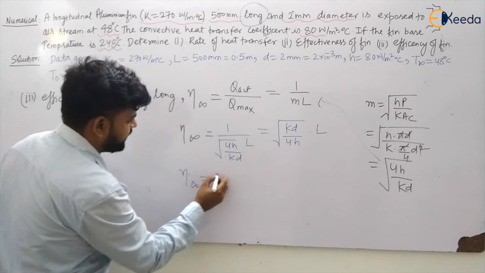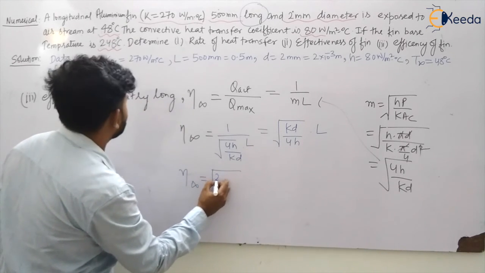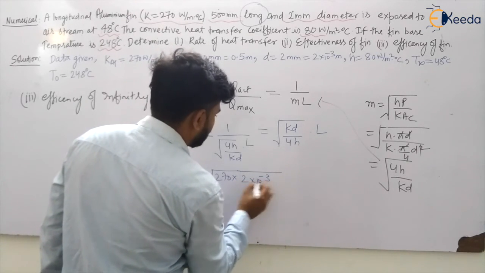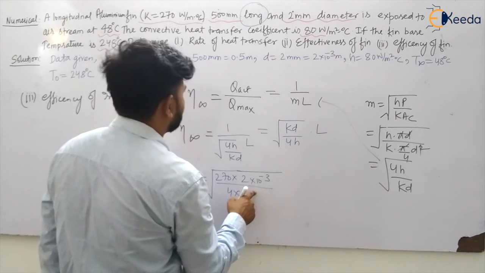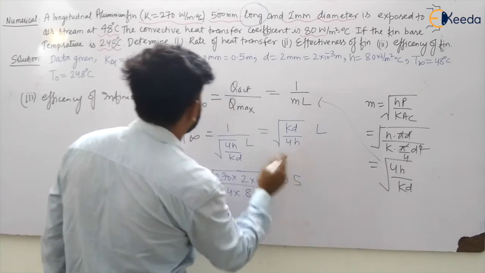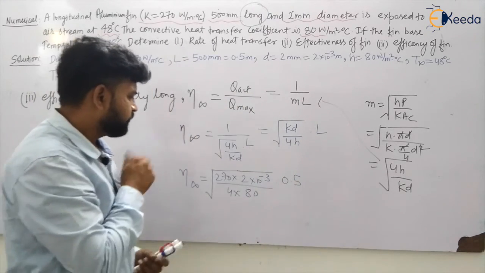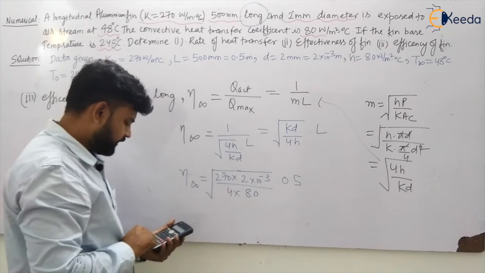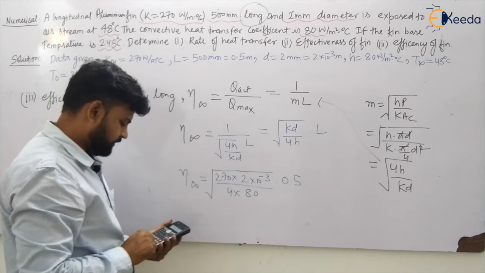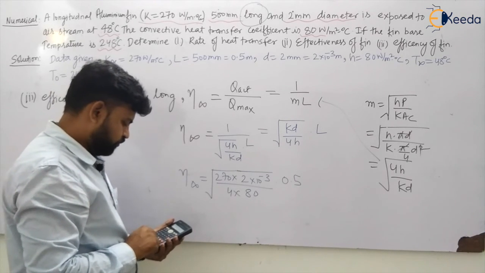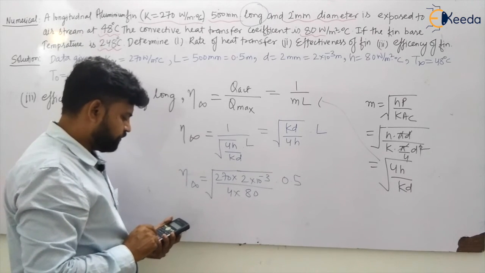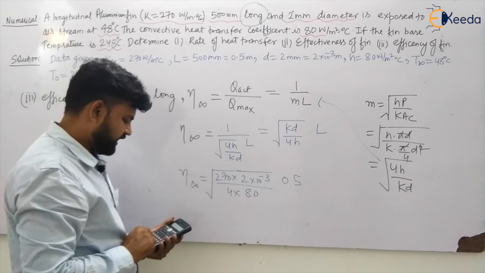So let us calculate this value. So eta infinite is given by under root of kd upon 4h into L. How much is k? 270. What is the diameter, my dear student? That is 2 into 10 to the power minus 3, divided by 4 into h. Heat transfer coefficient is given to be 80 watt, multiplied by L. What is L, my dear student? 0.5 meter. So this value will become under root of this, which is 0.41, multiplied by 0.5.